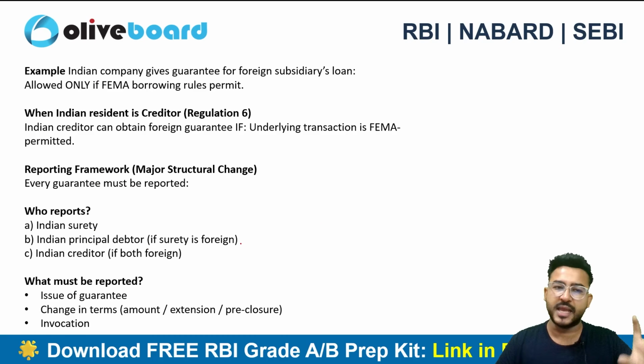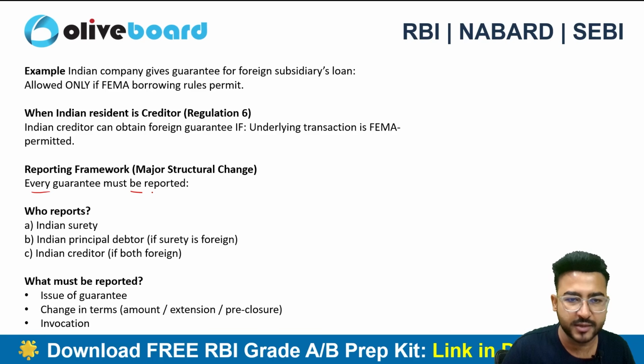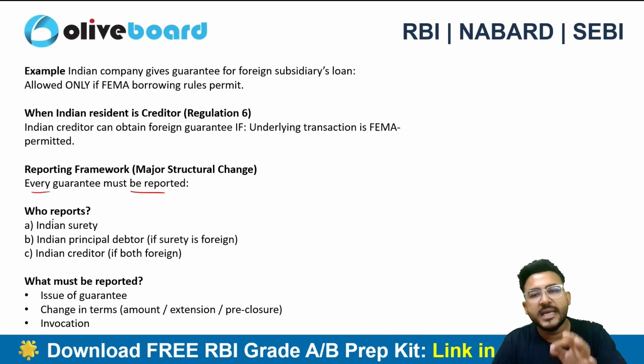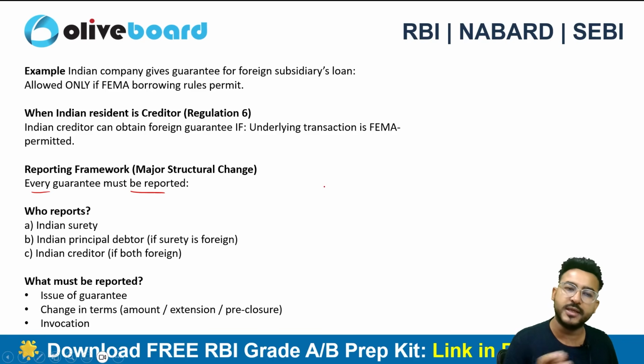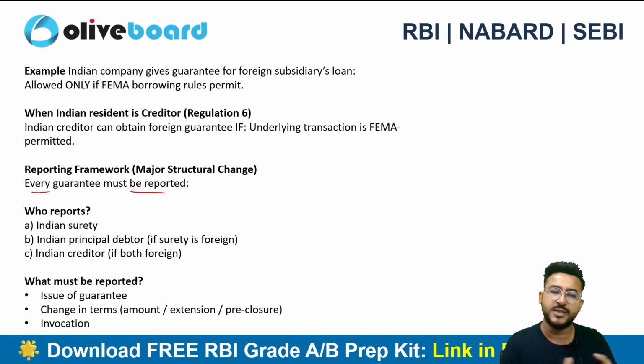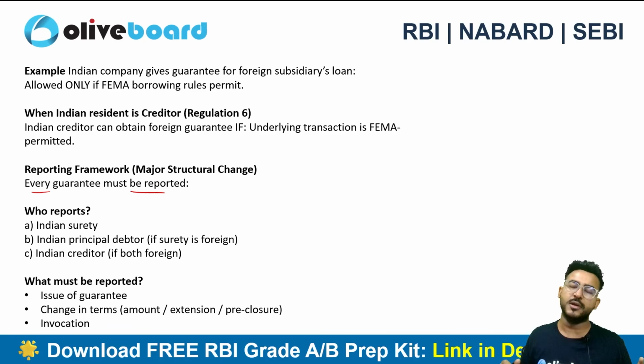Now the crux is that every guarantee must be reported, and who has to report it? The Indian entity has to report it. If the surety is an Indian, you have to report it. If not, then the principal debtor may be an Indian, and the principal debtor has to report it if the surety is a foreign party. If both parties, surety and principal debtor, are foreign parties, then the Indian creditor has to report the transaction.